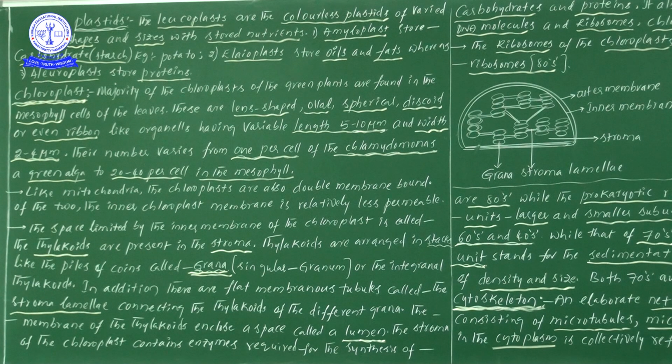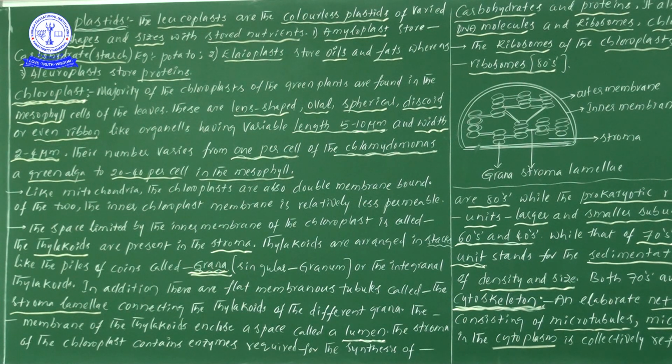Now let me explain this one. The space limited by the inner membrane of the chloroplast is called the stroma, and thylakoids are present in the stroma. Thylakoids are arranged in stacks, like piles of coins, known as grana. Grana is nothing but a group of thylakoids. So a group of thylakoids we can take as grana.